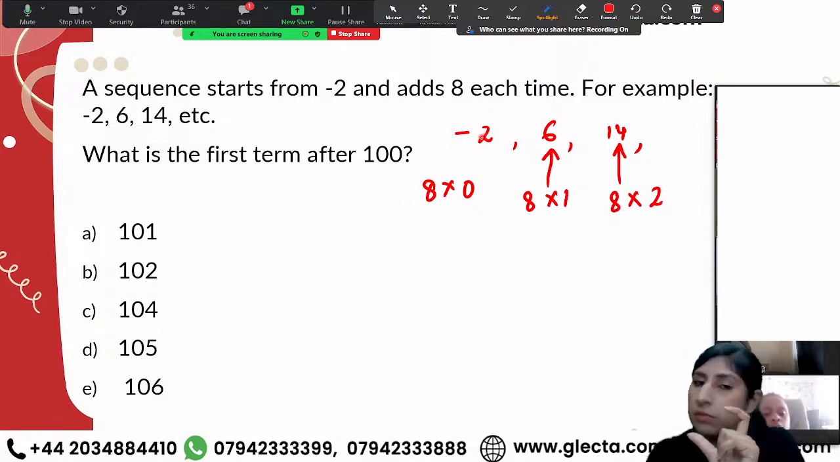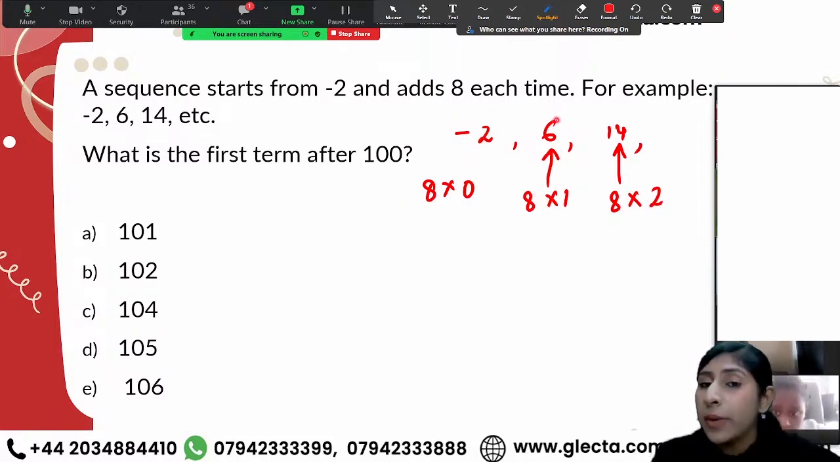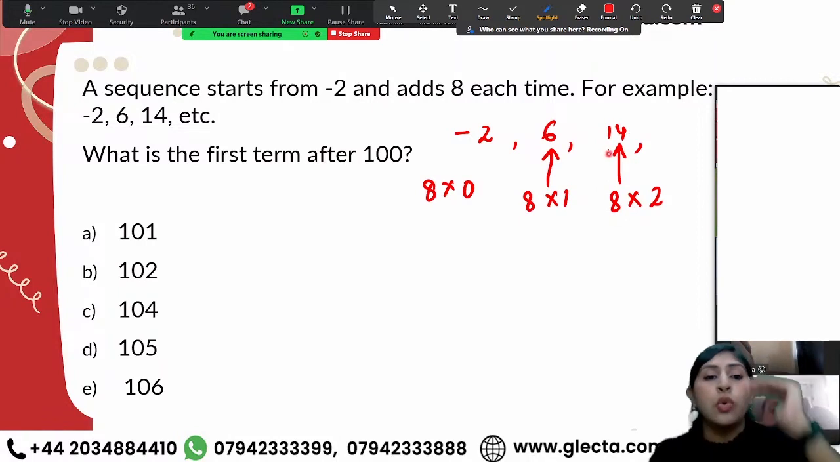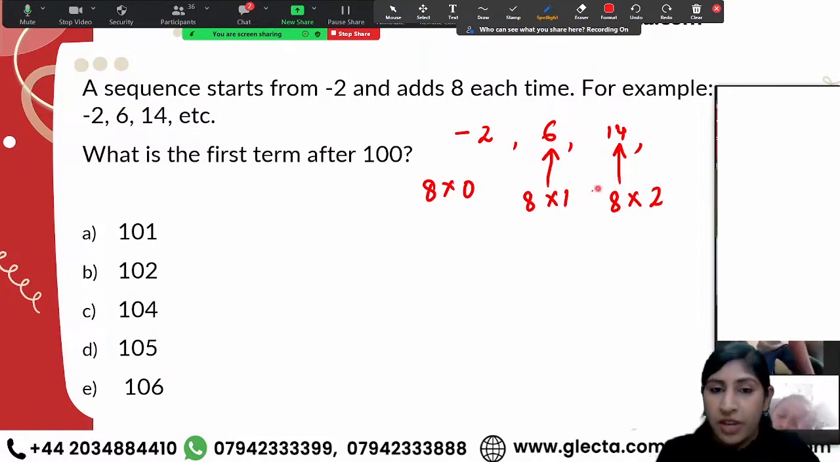0 take away 2, -2. 8 times 1 is 8. 8 take away 2, 6. 8 times 2 is 16. 16 take away 2, 14. So 2 less than a multiple of 8.